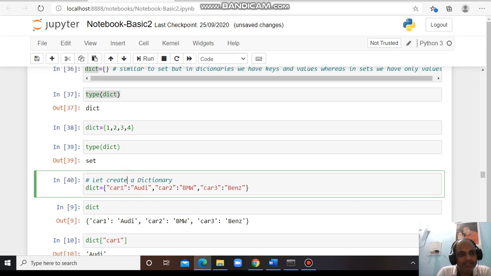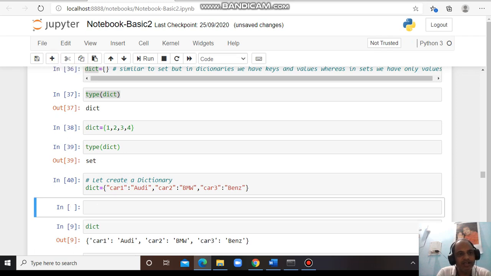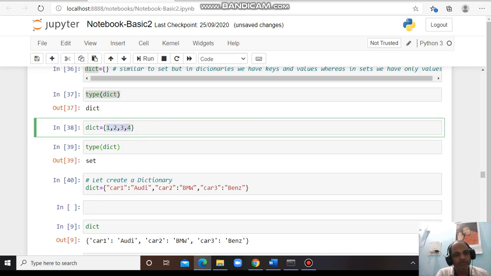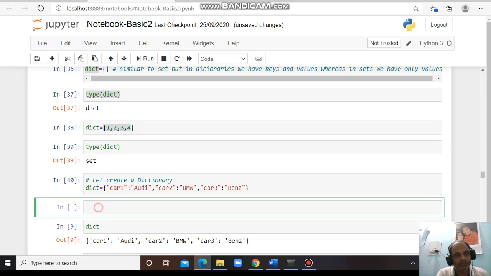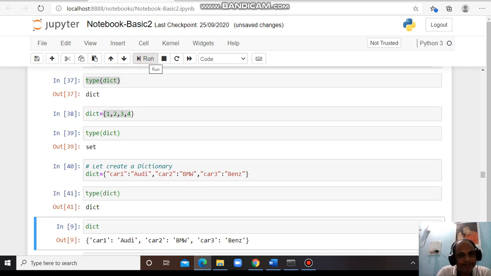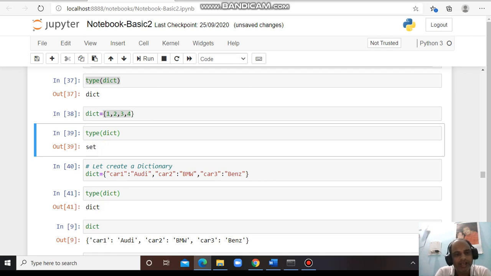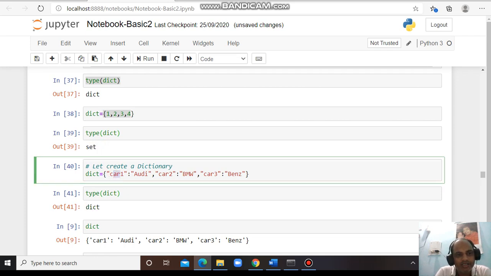Earlier the type of 1 2 3 4 showed set, but here if I check the type of dict, it will show a dictionary, because I have assigned values to the keys. Though it is within the curly bracket, this is not a set, this is a dictionary.